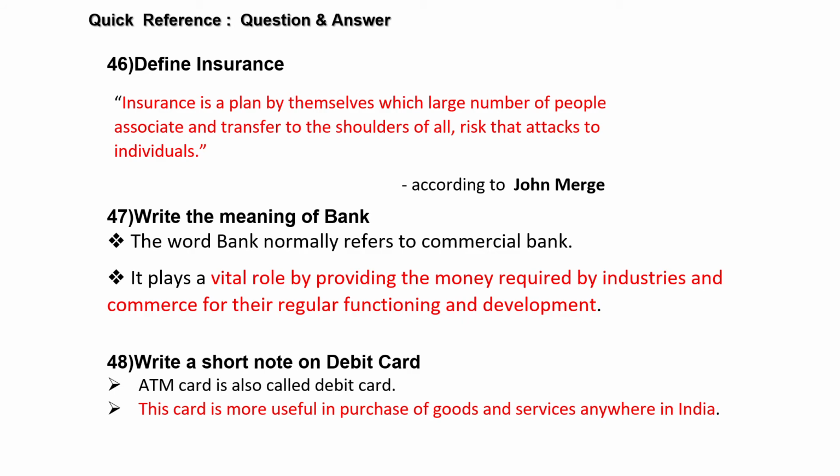Insurance is a plan by which a large number of people associate and transfer to the shoulders of all, the risk that attaches to individuals. And next is the meaning of bank. Normally it refers to a commercial bank. It provides money required by industries and commerce for regular functioning and development. And debit card, the ATM card is also called a debit card. It is useful to purchase goods and services anywhere in India.